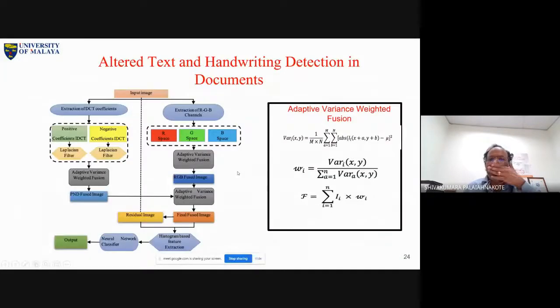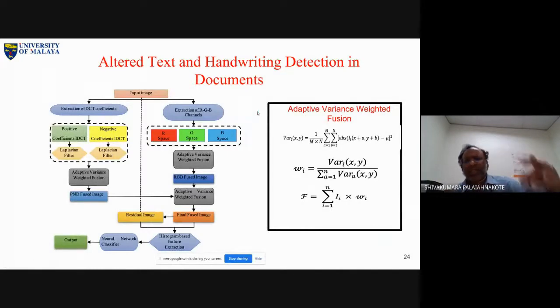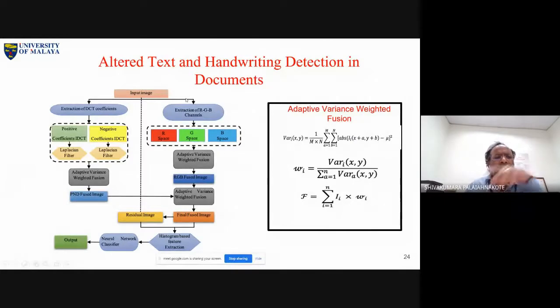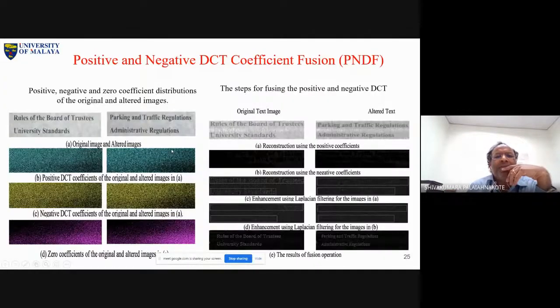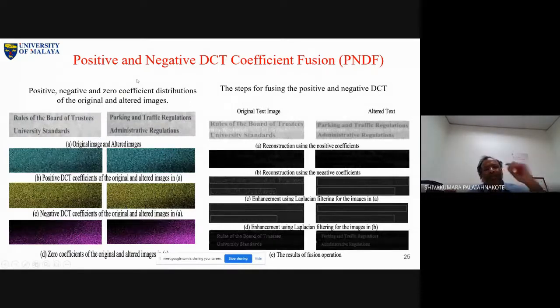And next work. This is one more approach. It is again similar to the previous approach, but slightly different now. Here also we try to use DCT coefficients, but in a different way. And we explored color spaces again in a different way. But the fusion concept is the same. We use the same fusion concept and fusion operation, variance and weight. Maybe just go straight to this one. What we did here, this is interesting. I will try to explain the concept here.